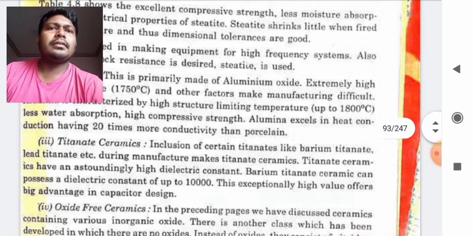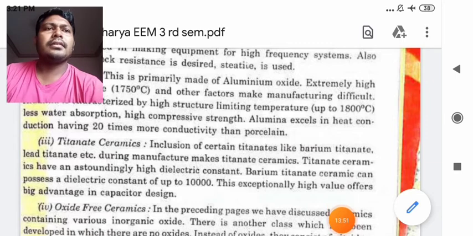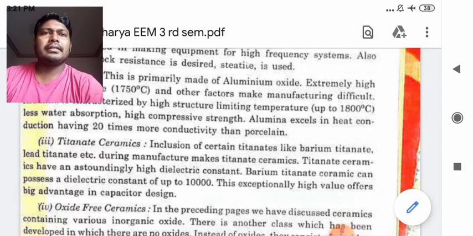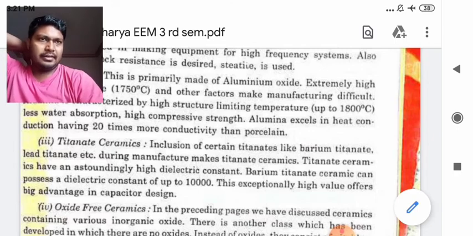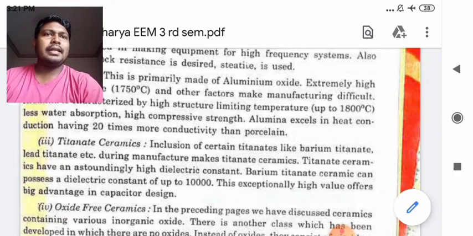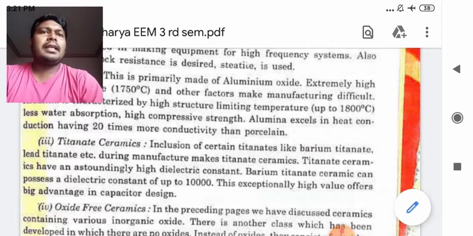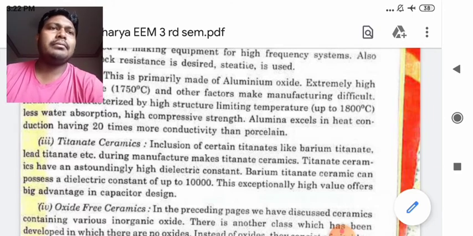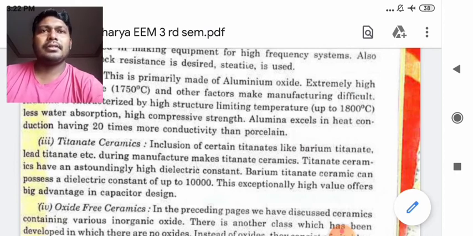There are other materials also, titanate ceramics. So, students, here the inclusion of certain titanates like barium titanate, lead titanate, etc. during manufacture makes titanate ceramics. Titanate ceramics have an astoundingly high dielectric constant. Barium titanate ceramic can possess a dielectric constant up to 10,000. This exceptionally high value offers big advantage in capacitor design.